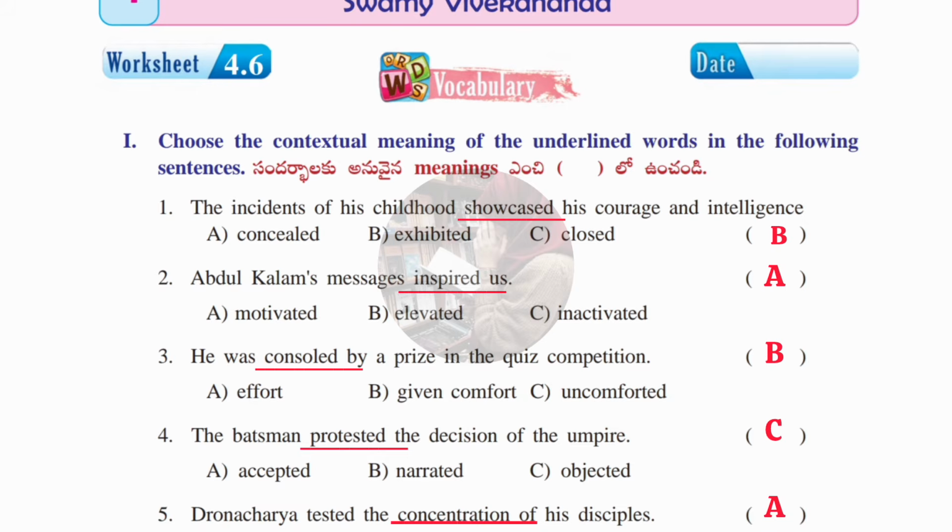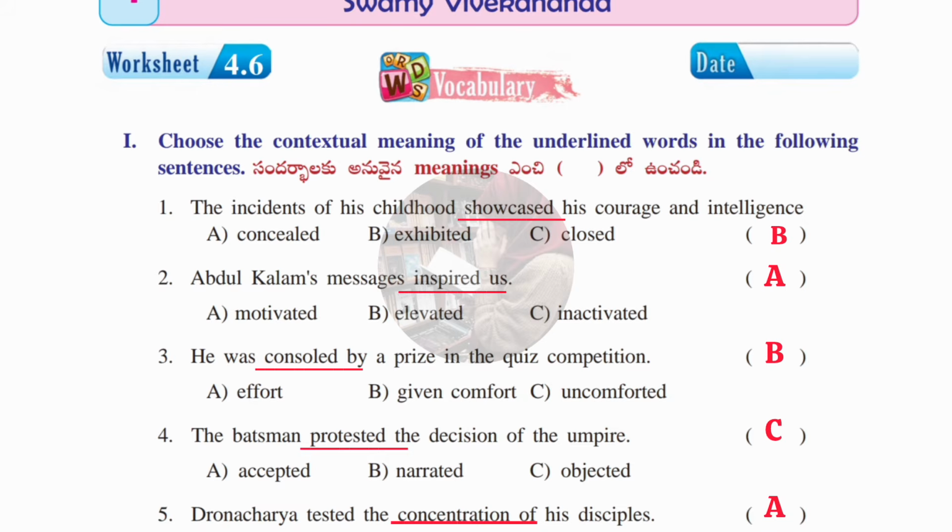Second one: Abdul Kalam's message inspired us. Inspired is the underlined word. Its meaning will be A, motivated, B, elevated, C, inactivated. So the answer is A, motivated. Third one: he was consoled by a prize in the quiz competition. The underlined word is consoled. The options are A, effort, B, give comfort, C, uncomforted. So the answer is B, give comfort.